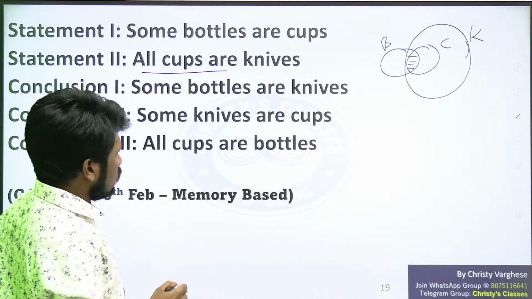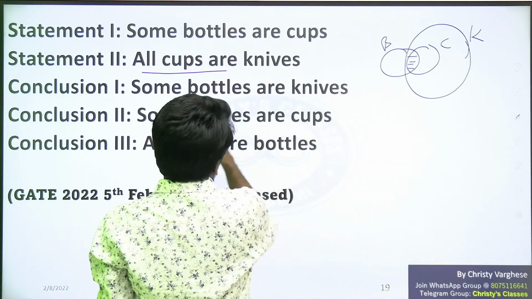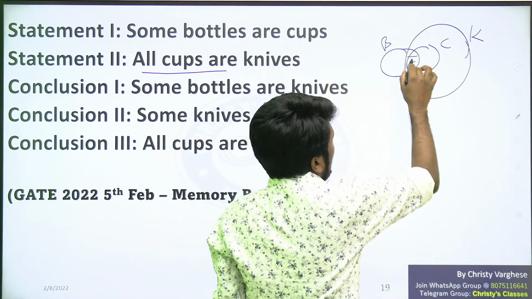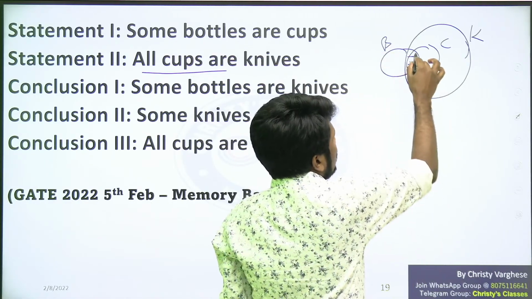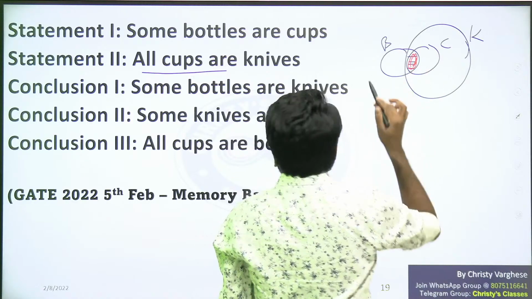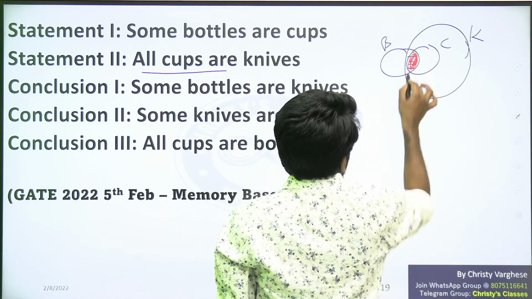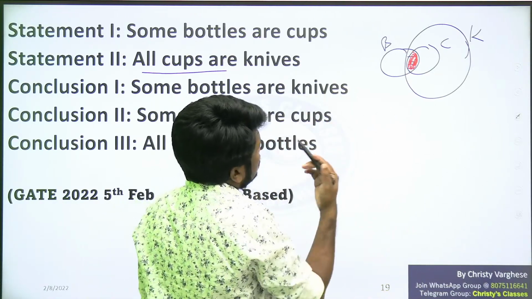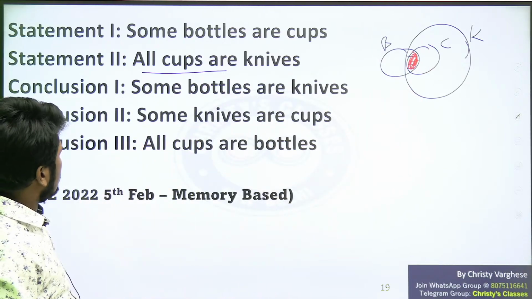Then can conclusion 1 be inferred from this? Some bottles are knives. Yes, some bottles should be knives because the cup set is completely inside the knife set. There are some bottle cups now, and at least those bottle cups should be knives for sure. Is that clear? So some bottles are knives is totally correct. This red region at least will be knives.